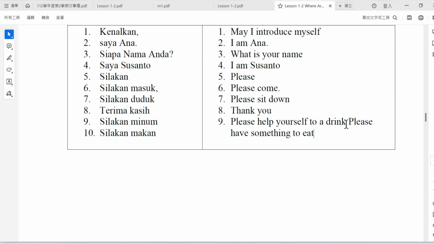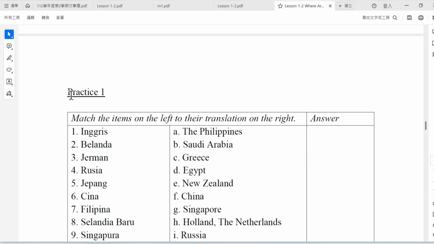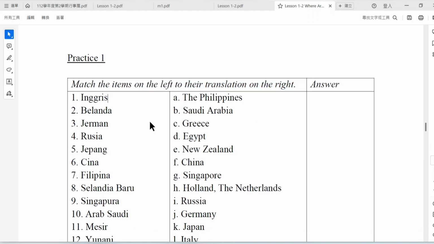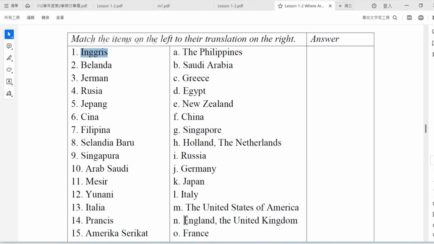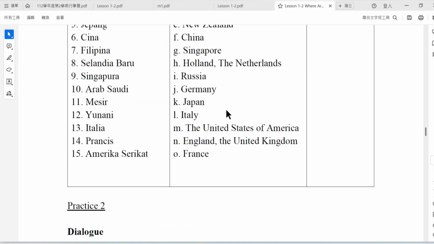Okay, this one I need to correct. Look here, number 10. So then we have a practice. Match this one to the right, from left to the right. Translate to their translation on the right. So the student will match this one to the English word. First one is English. You can see the United States. Okay, Belanda, you can find here Holland. So the student will answer this one.